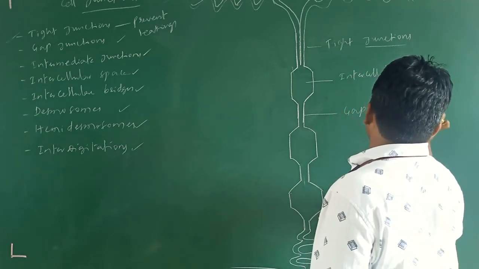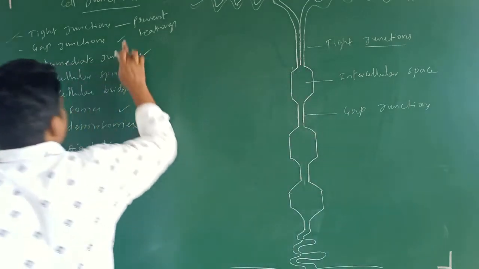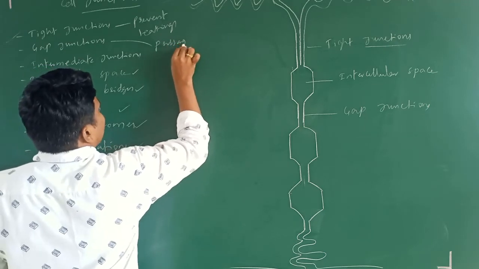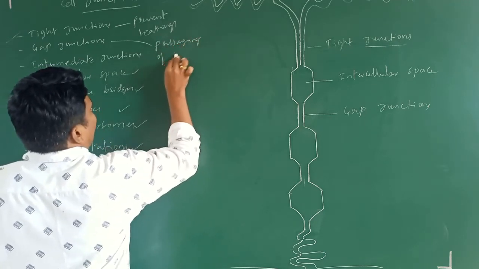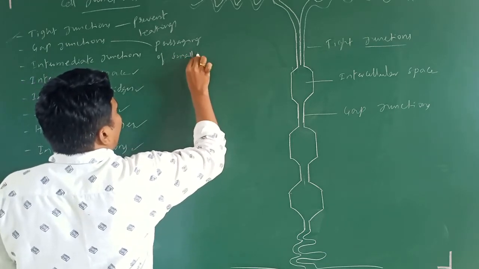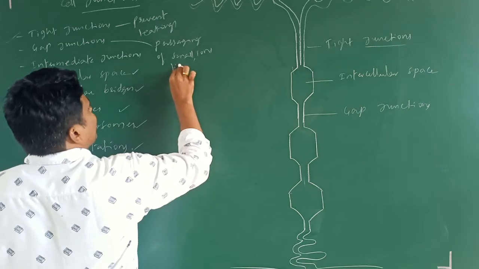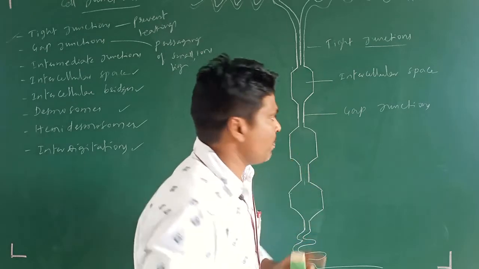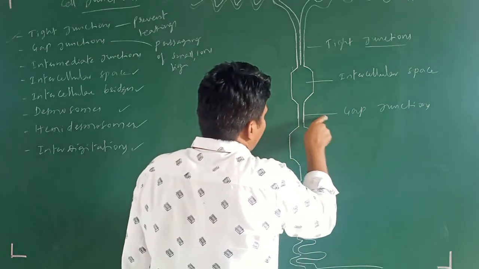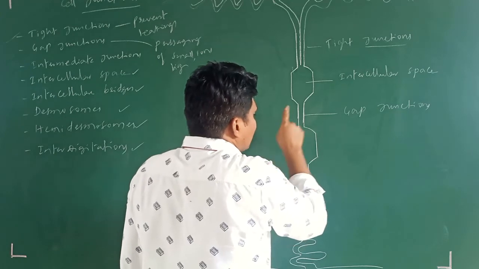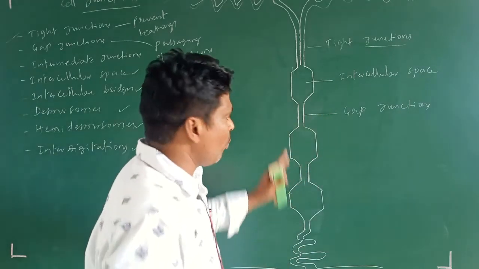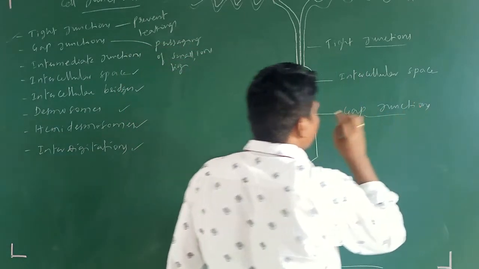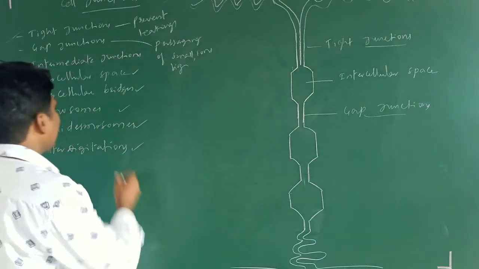Next, in this region, these are gap junctions. These gap junctions allow the passage of small molecules, ions, sometimes big molecules also. Simply, gap junctions between the two epithelial cells are responsible for the transportation of small molecules, ions, and sometimes large molecules from one cell to the other cell. That is the work done by the gap junctions.